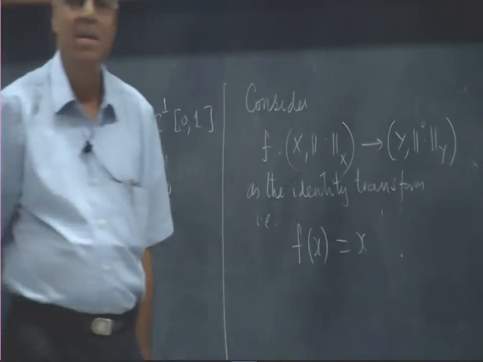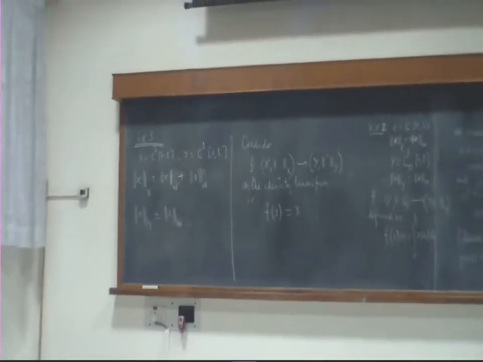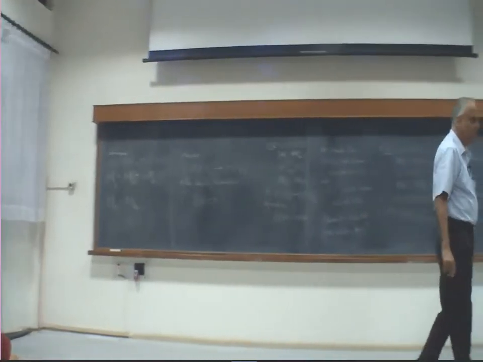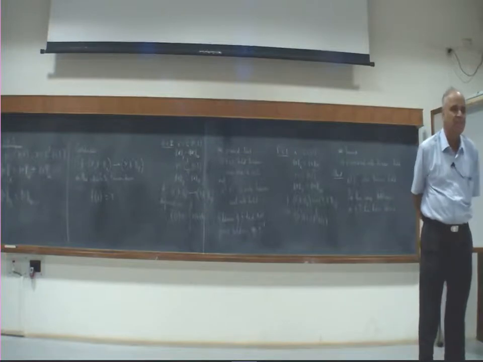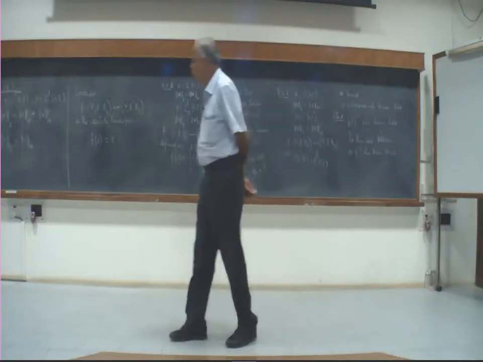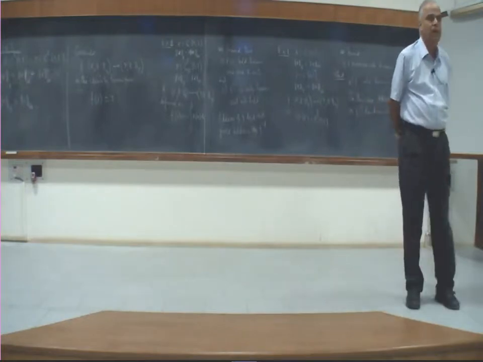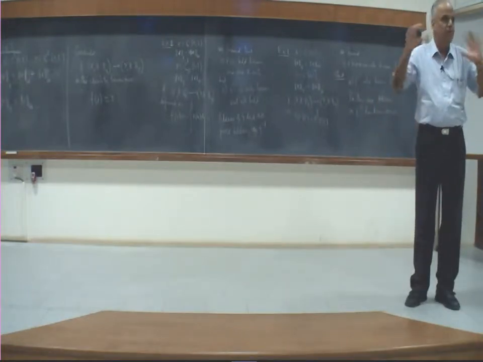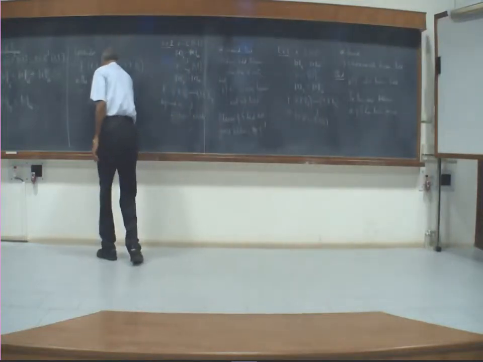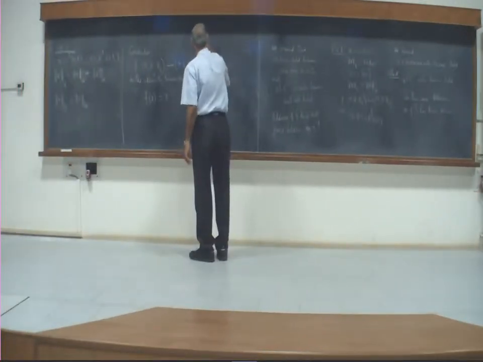Nothing changes. But what will change? The coded length will be different. The original length is that, but now the coded length is different. So actually it is the length that is being coded, not the vector. The vector remains the same, but the length got coded into a different thing. So now I am looking at these two spaces C1[0,1], I have defined two different norms and taken the identity map. Let me draw the picture again so that we know what we are calculating.